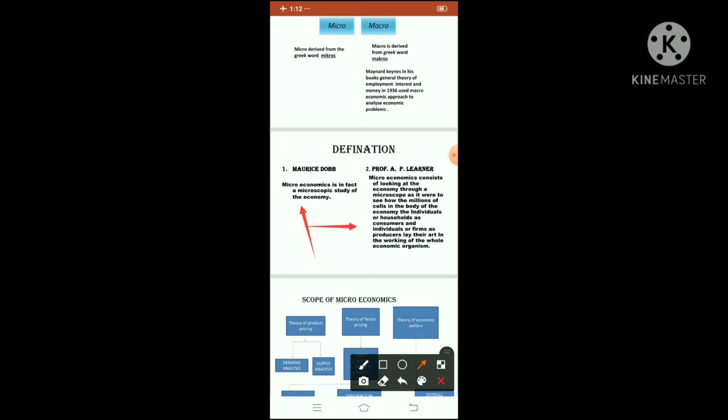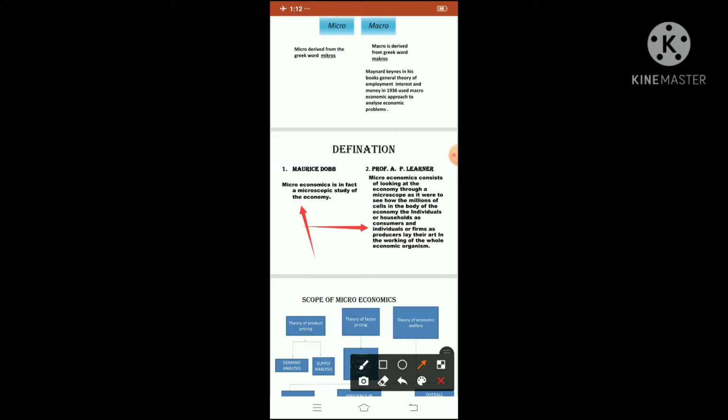Then the next point is according to Professor A.P. Lerner. How did Professor A.P. Lerner define microeconomics? It consists of looking at the economy through a microscope, as it were, to see how the millions of cells in the body of the economy, the individuals or households as consumers and individuals or firms as producers, play their part in the working of the whole economic organism.